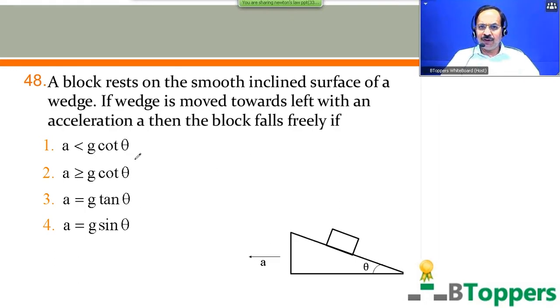First option, A less than g cot theta. Second option, A greater than or equal to g cot theta. Third option, A equal to g tan theta. Fourth option, A equal to g sin theta. Come on, try this question.